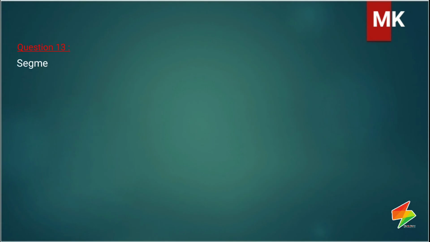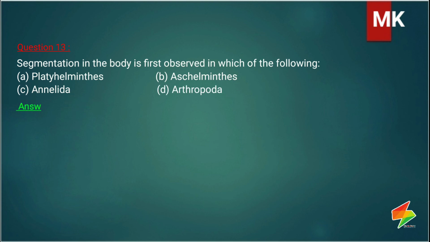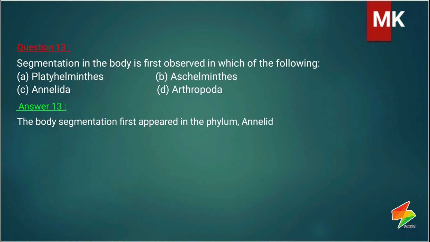Question 13. Segmentation in the body is first observed in which of the following? A. Platyhelminthes, B. Aschelminthes, C. Annelida, D. Arthropoda. Answer 13. The body segmentation first appeared in the phylum Annelida. Annulus means little ring.